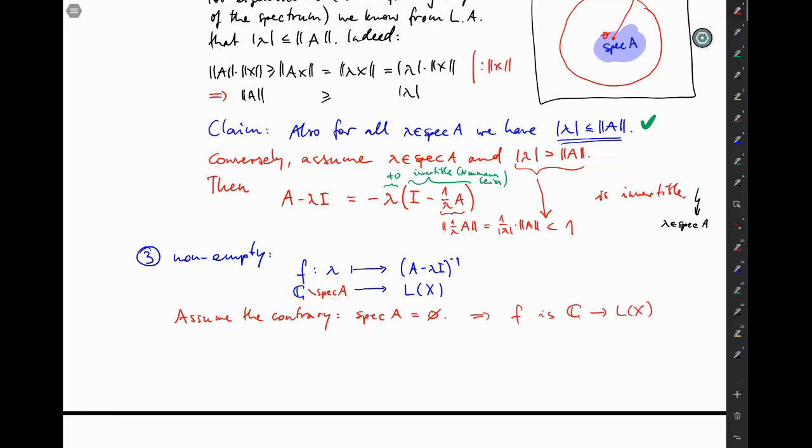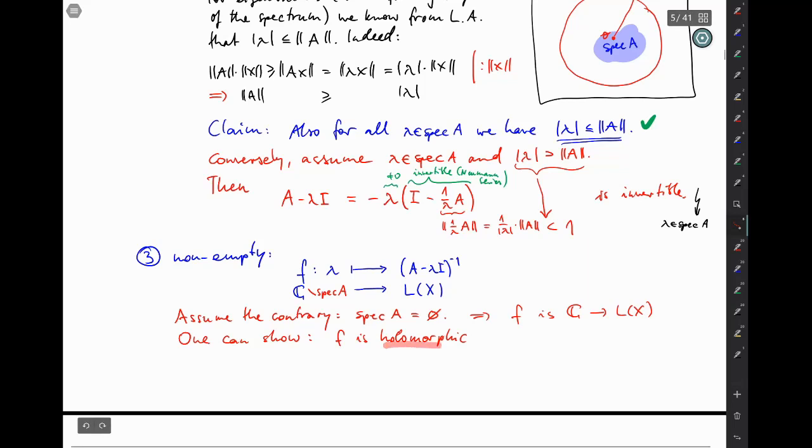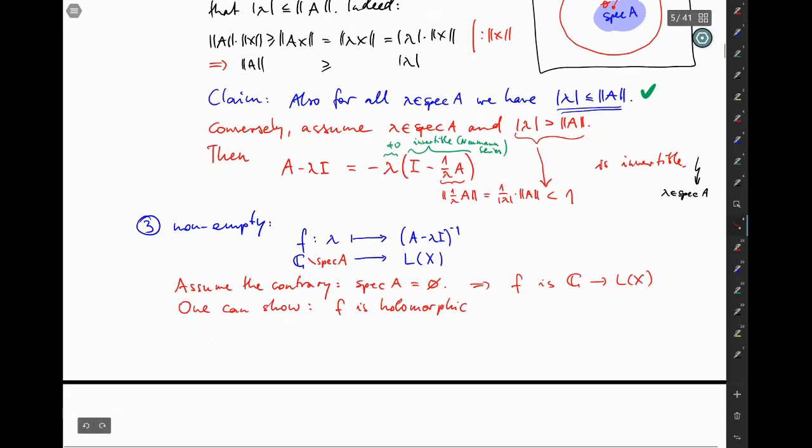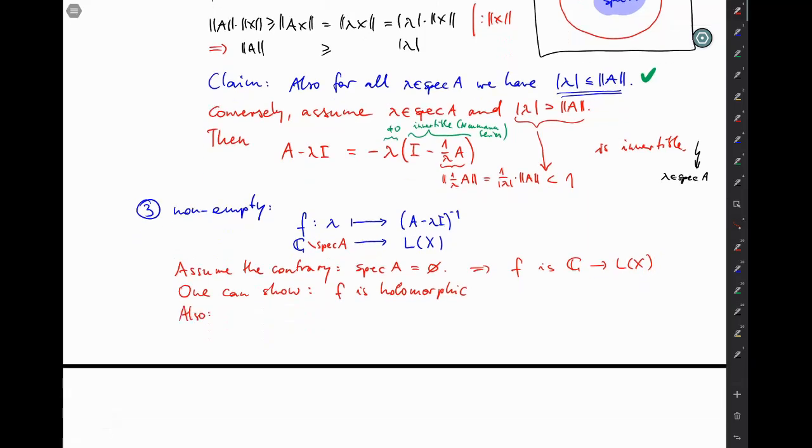And then one can show that f is a holomorphic or analytic function on the complex plane with values in the operator set L of X. If you took a course on complex analysis or complex function theory, then you will have heard about this concept, but probably with complex values instead of operator values, but it doesn't change very much really. Okay, the next property that we get is boundedness.